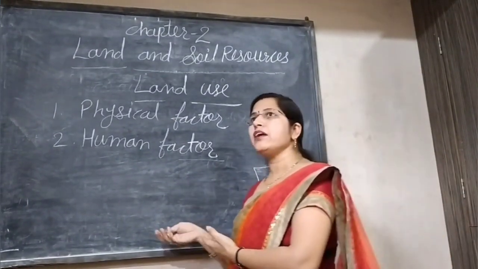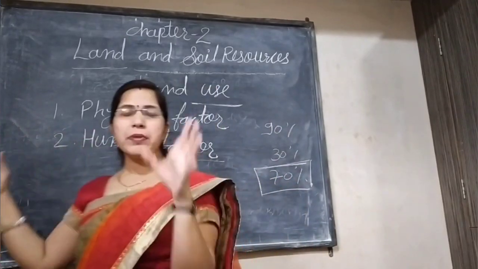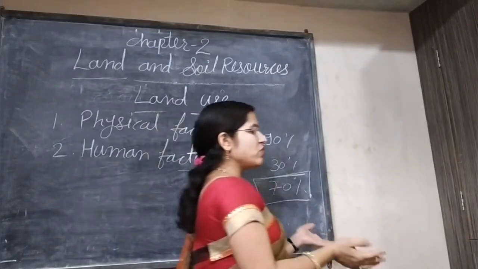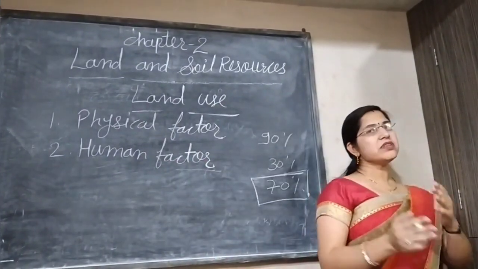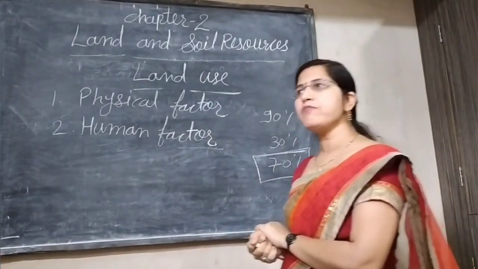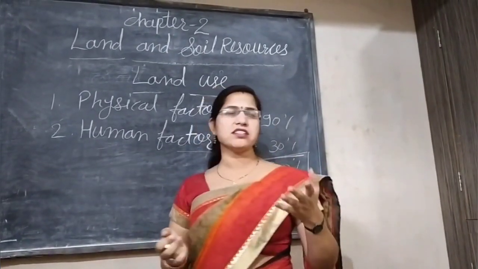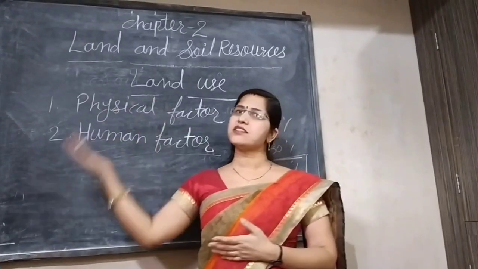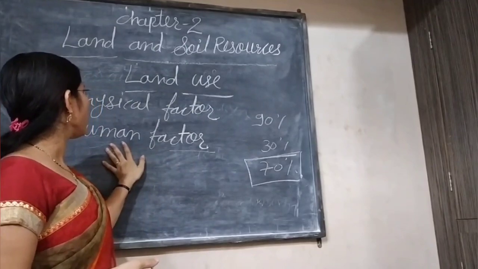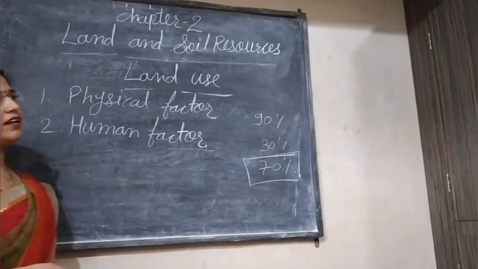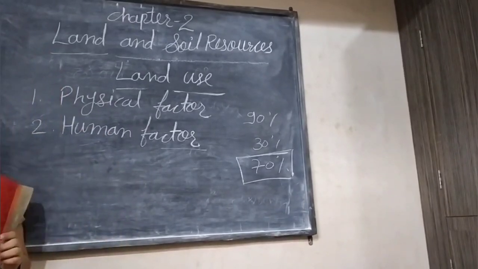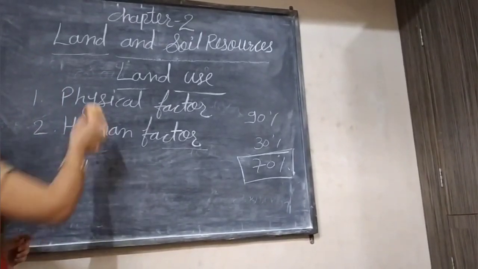In public land, most people, all people, can easily use it, for example the road. And private land has an owner, any private person. Grazing grounds, such as forest grazing grounds, are examples of public land. Private property owned by any person is an example of private land. So our topic of land use pattern is completed. Now we will talk about soil resources.